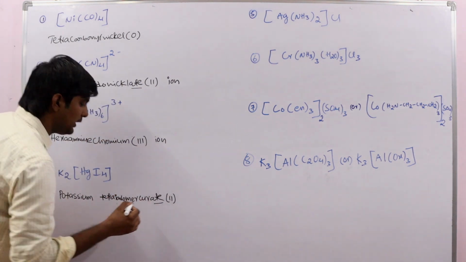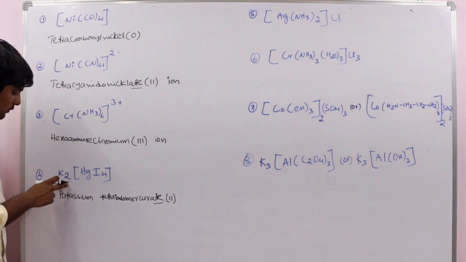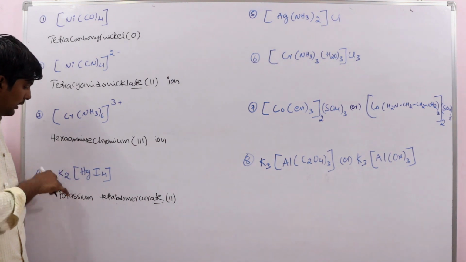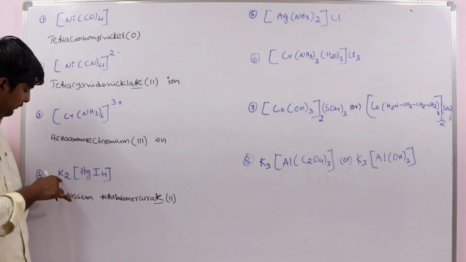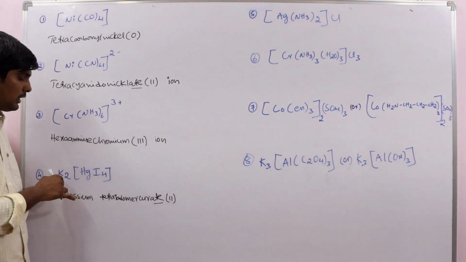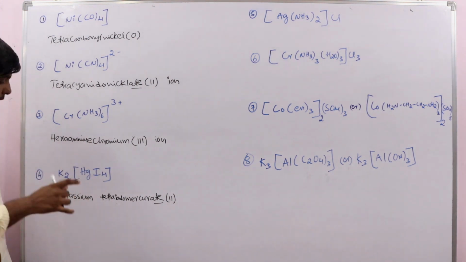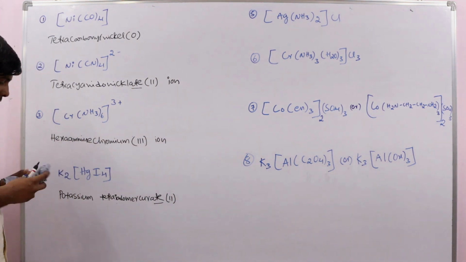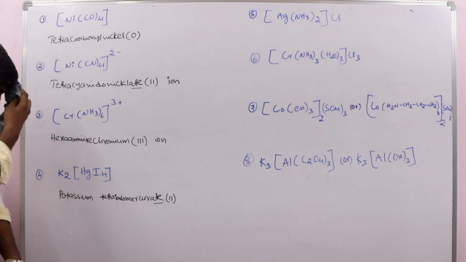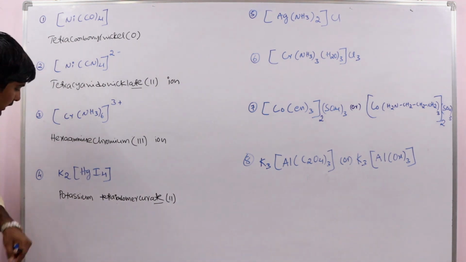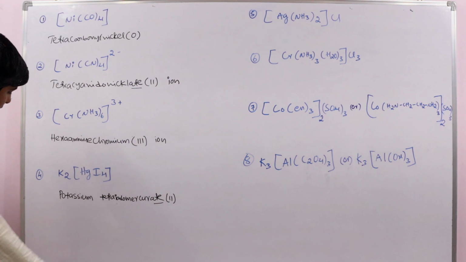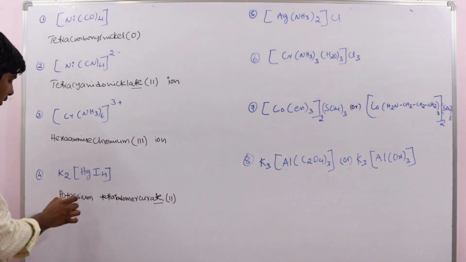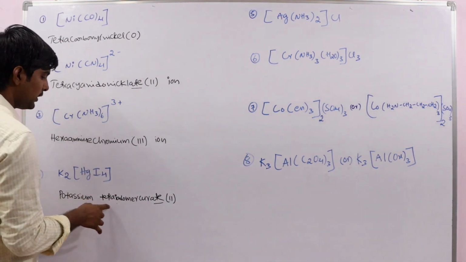Here again we are adding ate. And here we should not write dipotassium, that is wrong. Never mention the number of ions or atoms or species present outside the coordination sphere. Just write their name. Never mention how many times it is repeated. Clear? Very, very important here. You must be careful with this one. Never write how many species are present. Just write their name, potassium. That's all. Never write dipotassium, that is wrong. Potassium, leave a single space here.